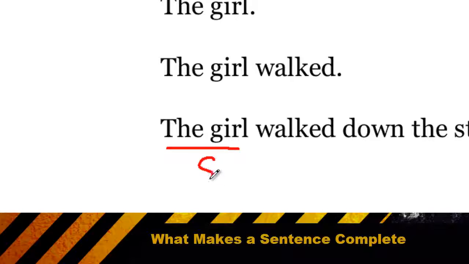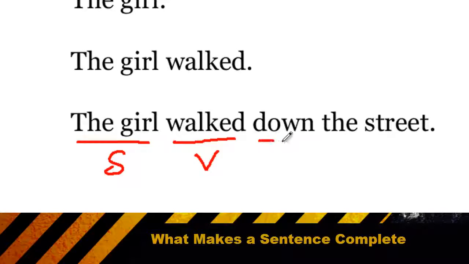She's the subject because she is doing the walking. That's my verb. And then down the street is my object because that's where she's walking. So since we have a subject, a verb, and an object, we have a complete sentence.